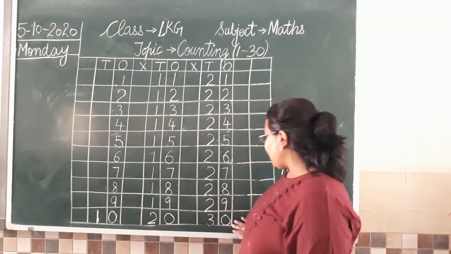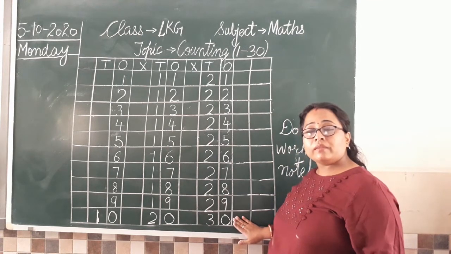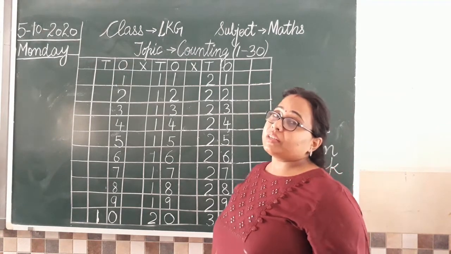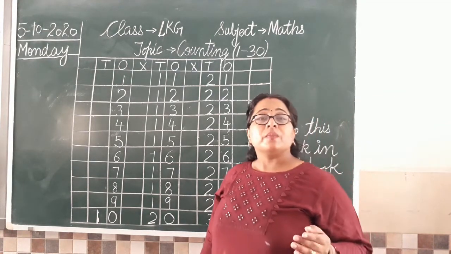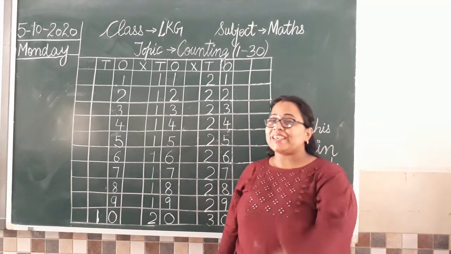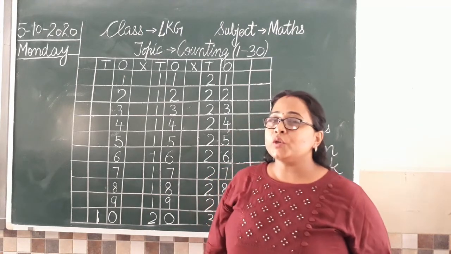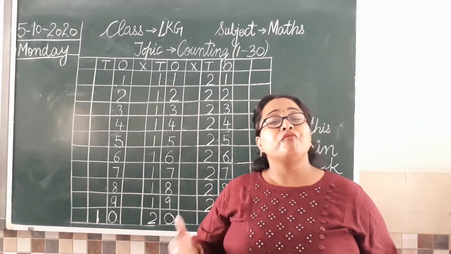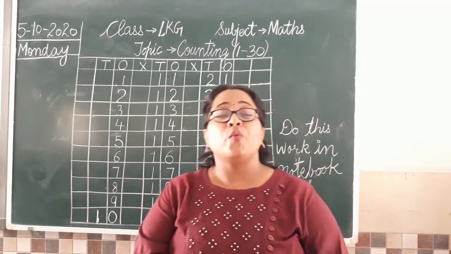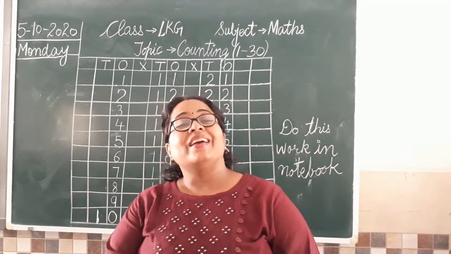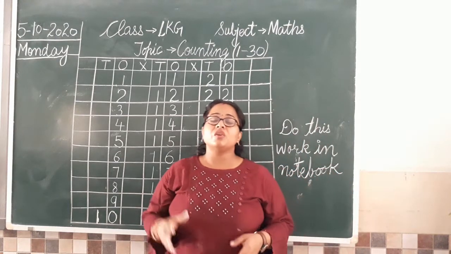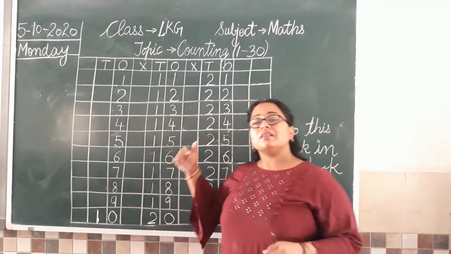And after 30 comes 31, 32, 33, 34, 35, 36, 37, 38, 39, 40, 41, 42, 43, 44, 45, 46, 47, 48, 49, and last is 50. Great. So like this, revise your countings orally as well as written also.